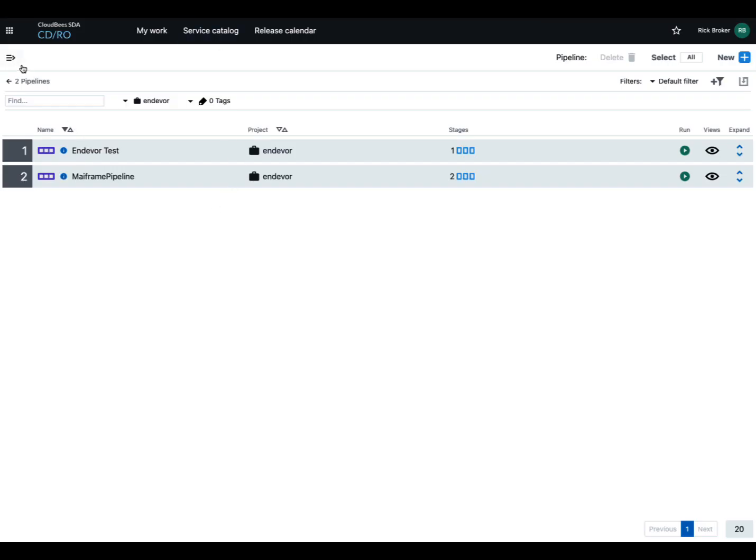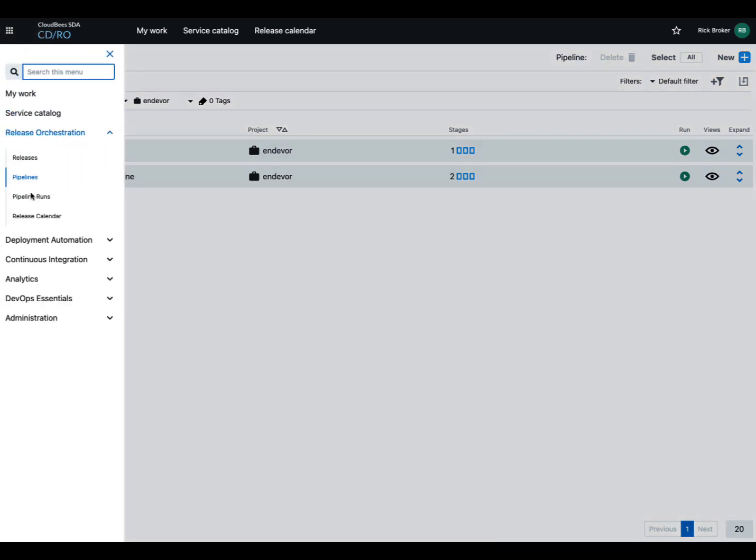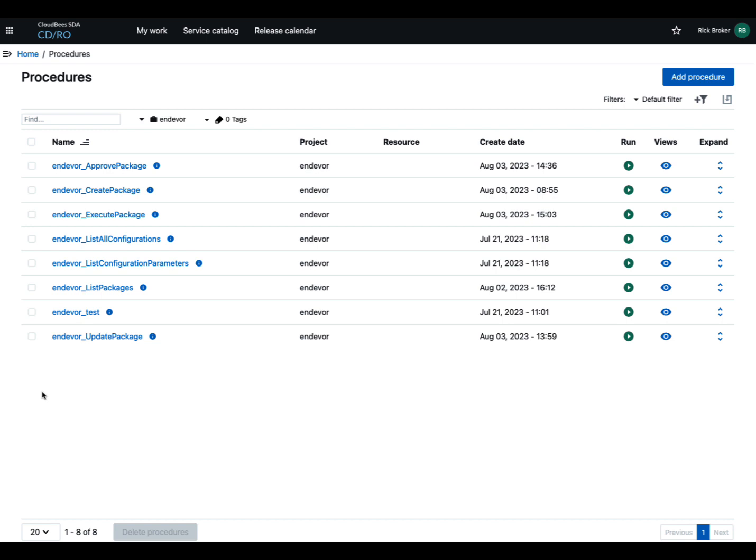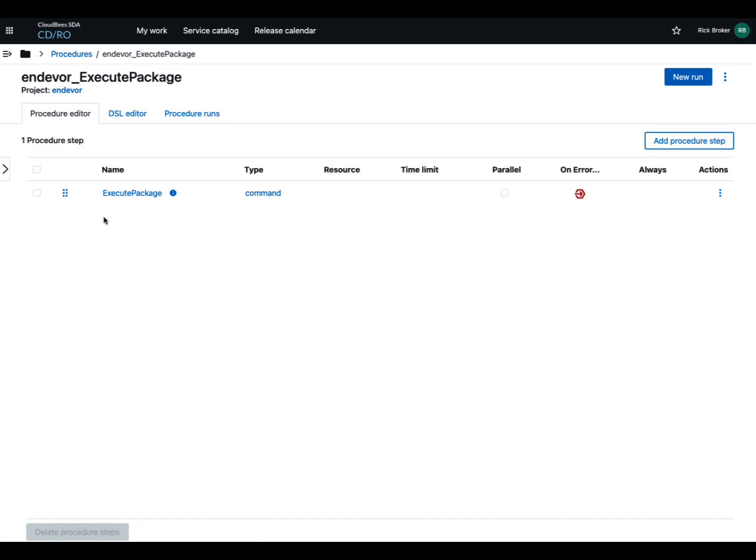So I'm in CDRO here, and we have a couple of release pipelines. But before we start looking at those pipelines, let's look at what I might have to implement in order to do this. I have just implemented a smattering of procedures that you might want to leverage as part of your Endevor integration with CDRO. Like I said, it has a REST API pack, so I have created a number of procedures here. Let's take a look at one of them really quick to see how that might be implemented.